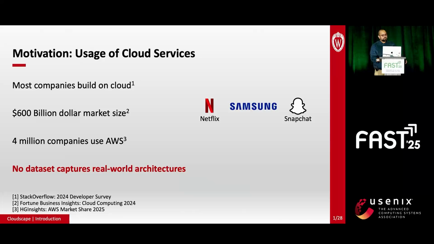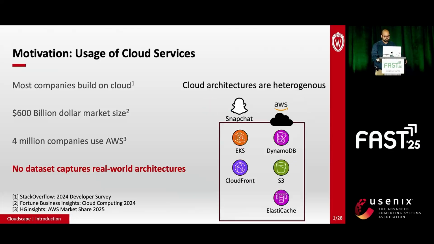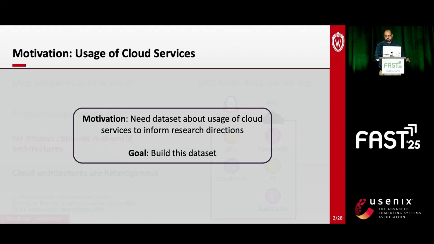Any dataset also needs to be mindful that nowadays cloud development is heterogeneous. By heterogeneous, I mean that architectures are using specialized cloud services instead of just VMs. Consider Snapchat. It uses EKS for compute, CloudFront for networking, and 3 different storage services. So we need a dataset that grants insights into the usage of different cloud services.